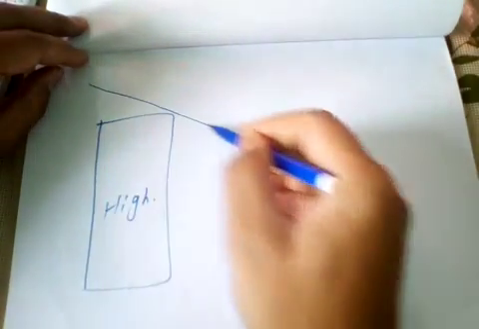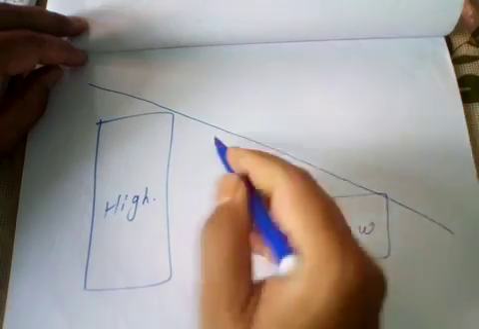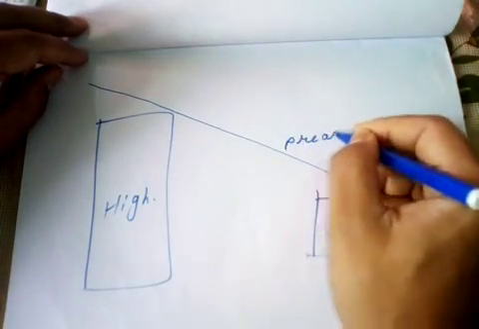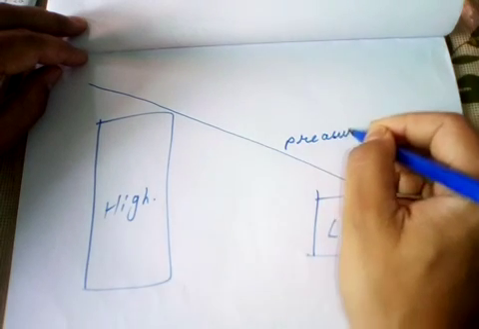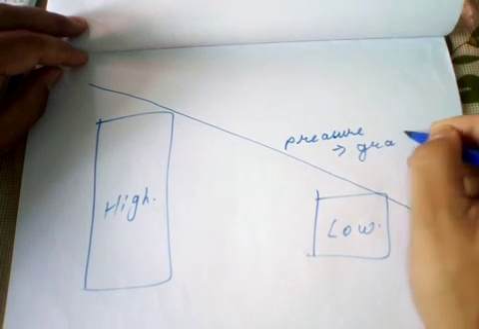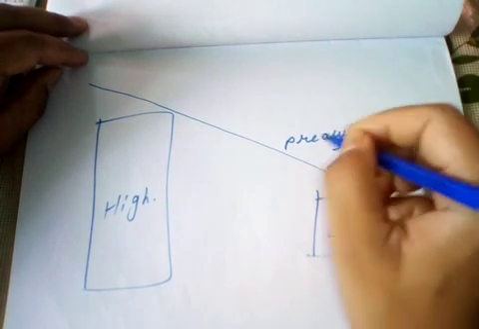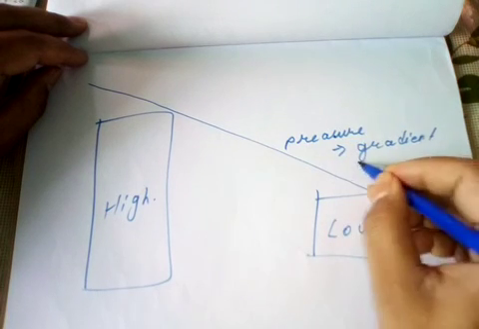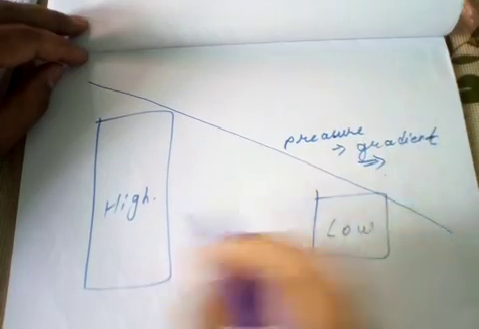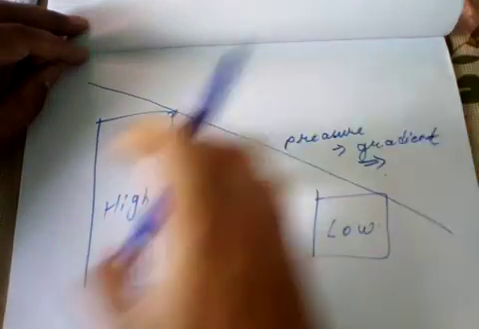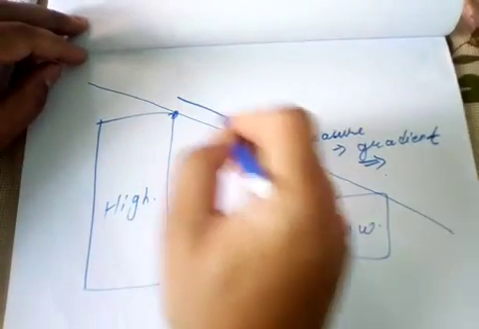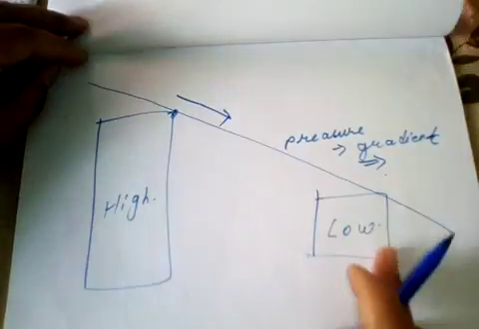If we draw a line from the high pressure area to the low pressure area, this line can be termed as pressure gradient. The wind starts blowing from the high pressure area to the low pressure area.